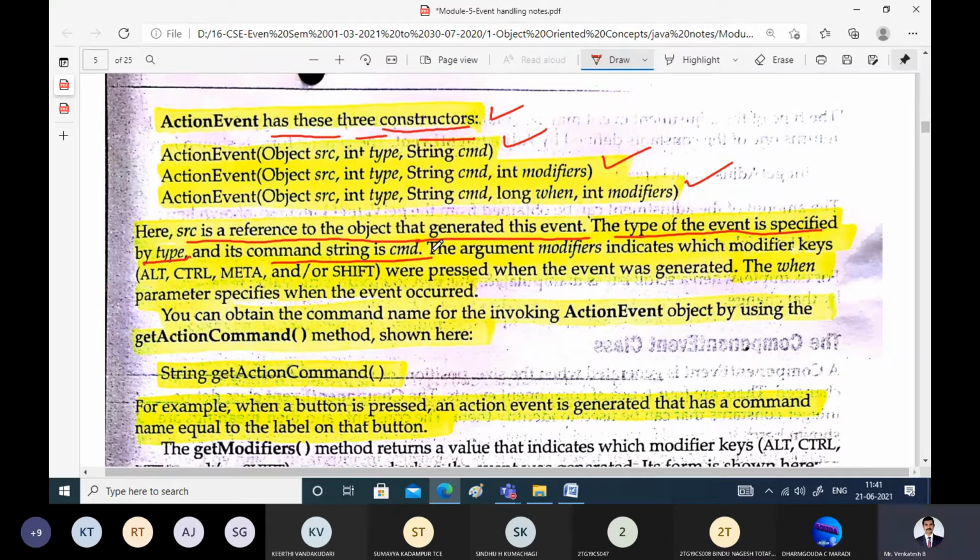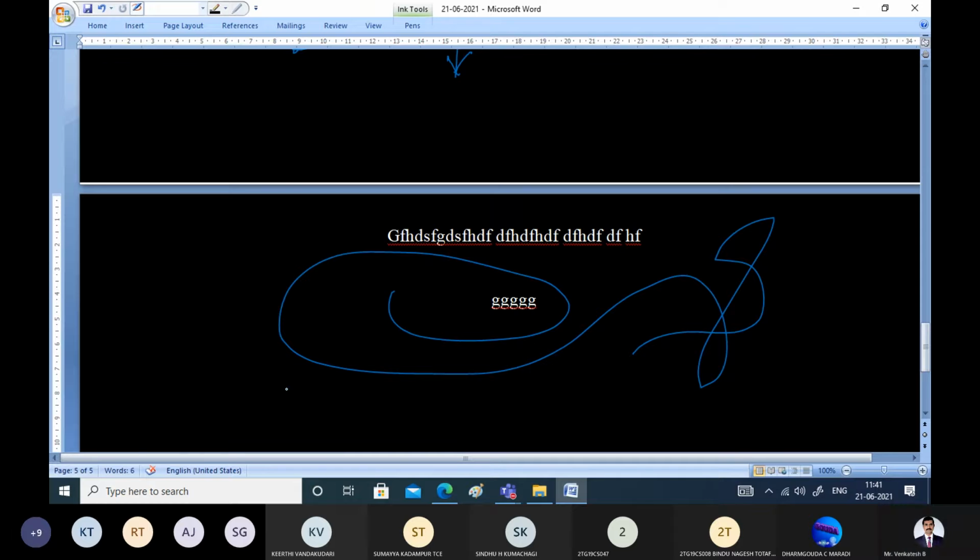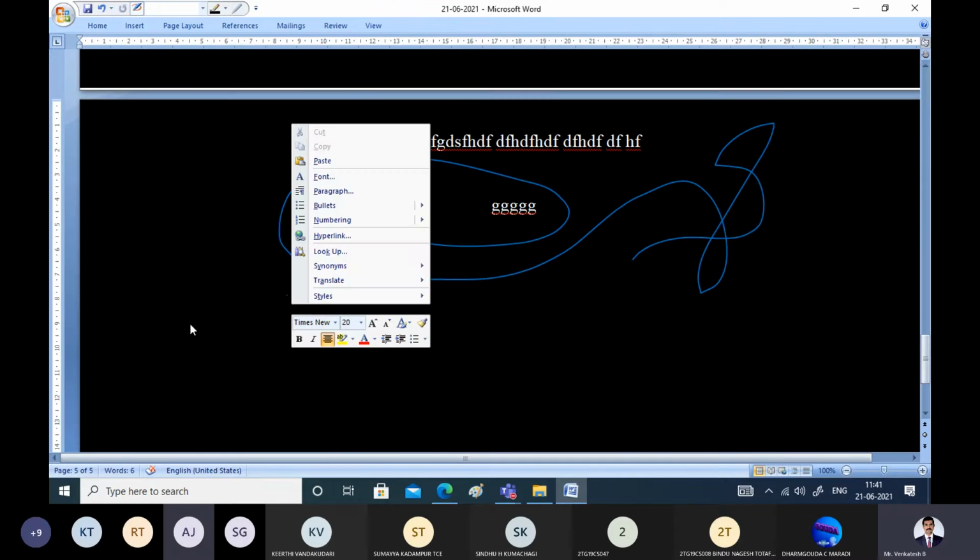If you consider mouse as the source for the event, the type of the event can be right click, and the command indicates what has to be done whenever right click is pressed. Whenever right click is pressed, what has to be done? That is the command. Let's see in this case.